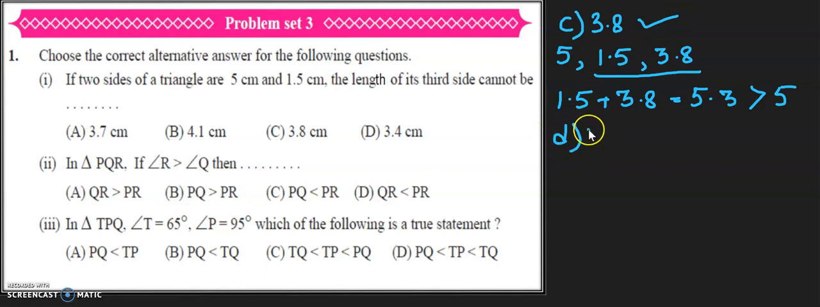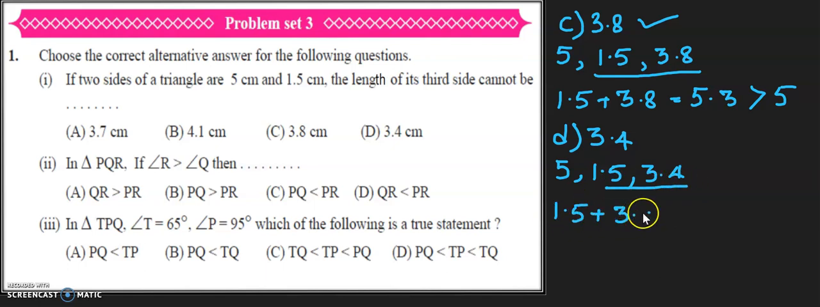Obviously the fourth one is the correct answer, but we will check. 5, 1.5 and 3.4. When I add these two, I get 1.5 plus 3.4 equal to 4.9. And this 4.9 is less than 5. It should be greater. It is less. That means 3.4 cannot be the length. So here the correct answer will be 3.4. Hope this part is clear, students.